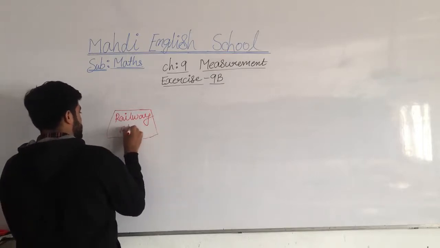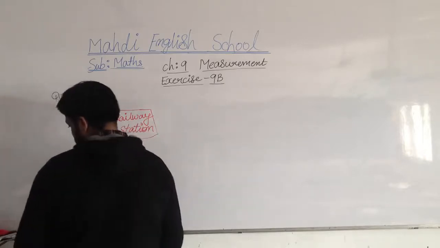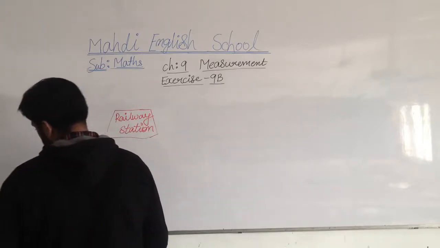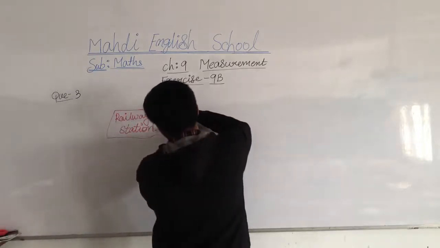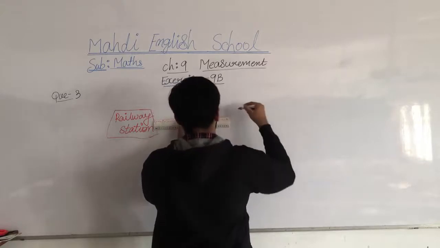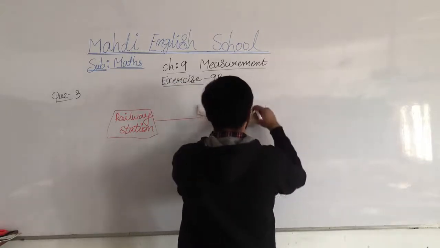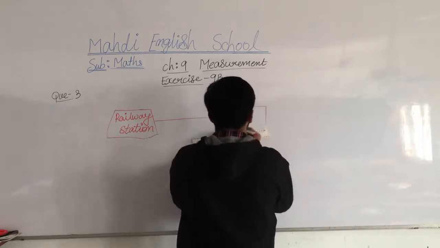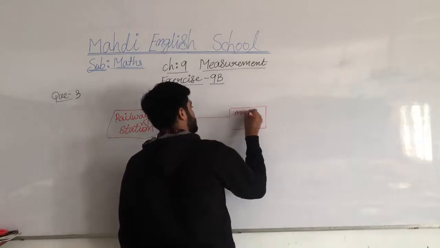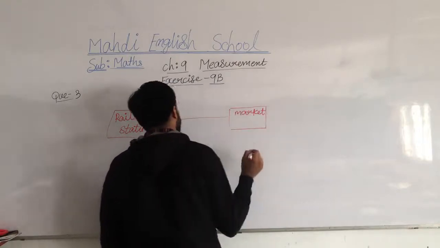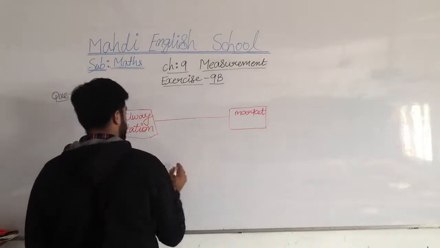Railway station, railway station. Got my points, my dear students? Then after it comes the market. And how much distance is the market? What is the market? And then after it, home.